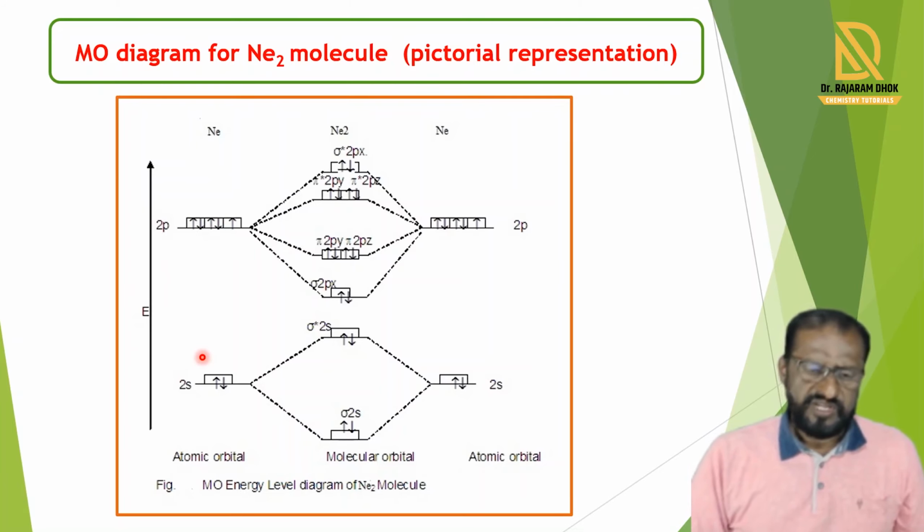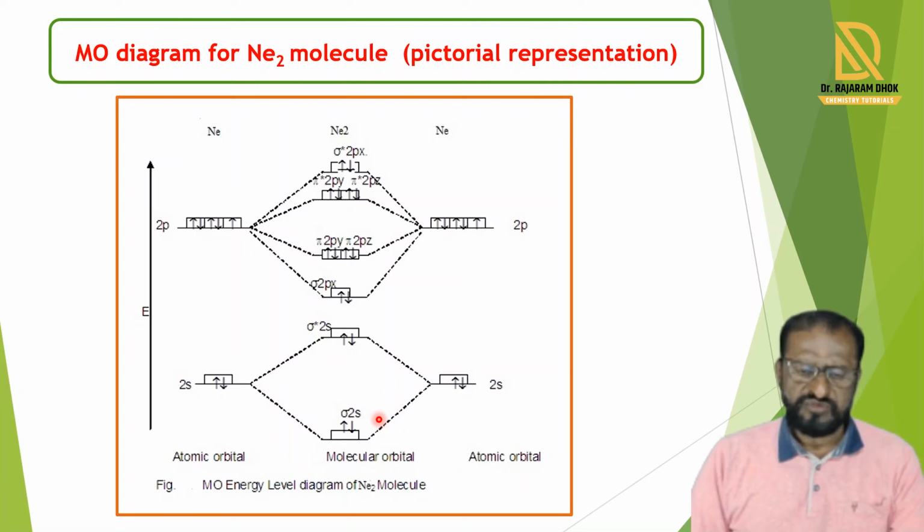Here the 2s atomic orbital of the first neon atom combines with the 2s atomic orbital of the second neon atom and forms one sigma 2s molecular orbital and one sigma star 2s molecular orbital. When the wave functions of these 2s and 2s orbitals are the same, a bonding molecular orbital is formed. And when the wave functions are different, an anti-bonding molecular orbital is formed.